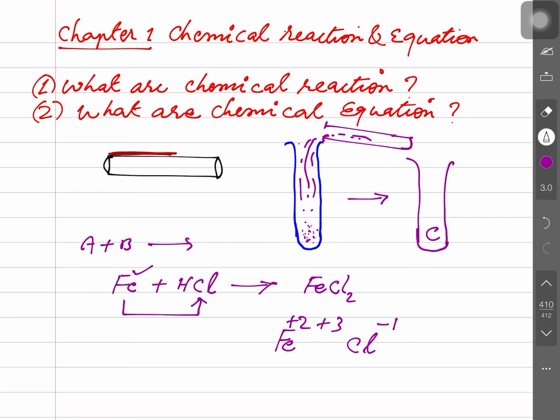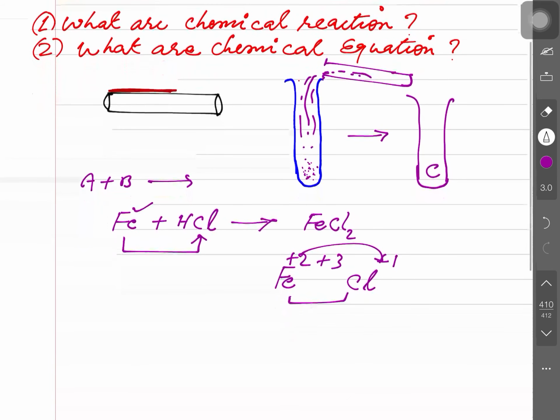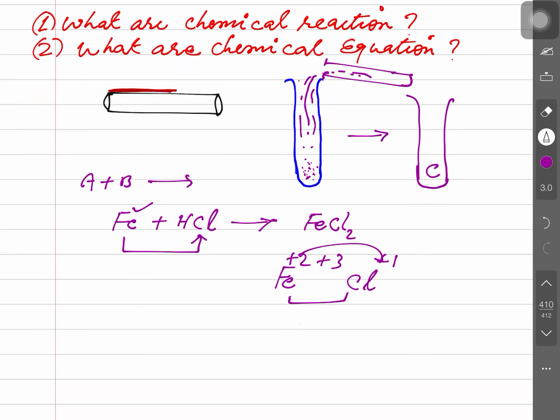The meaning of minus 1 is that during the chemical reaction, chlorine will accept 1 electron from the neighbor atom which will come to combine with it. And the iron will give 2 electrons. So if iron combines with chlorine, it will give 2 electrons to the chlorine, right? No, but 1 chlorine will take only 1. So 2 electrons could be taken by 2 chlorine together, and the formation will be FeCl2.